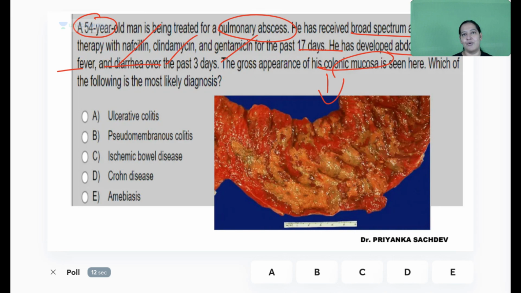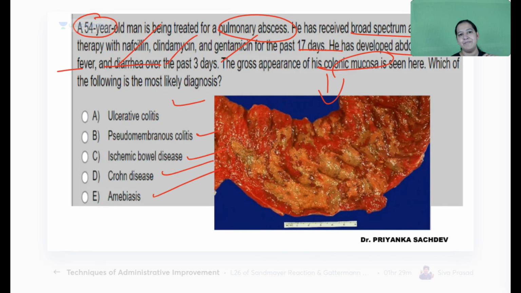The options are in front of you. Is it ulcerative colitis? Is it pseudomembranous colitis? Or is it ischemic bowel disease? It is Crohn's disease. It is amoebiasis. Suddenly, what has happened to the patient? Most of you are right. Manjush and Saifuddin, you are first to answer it correctly.